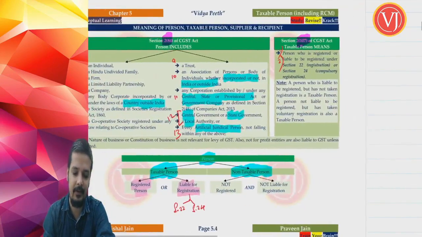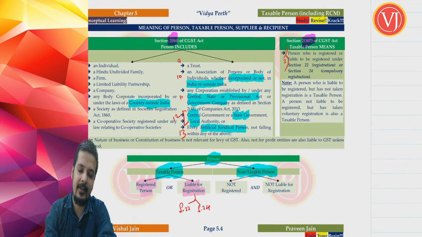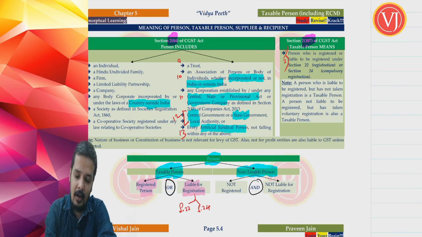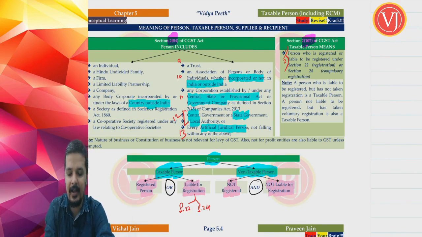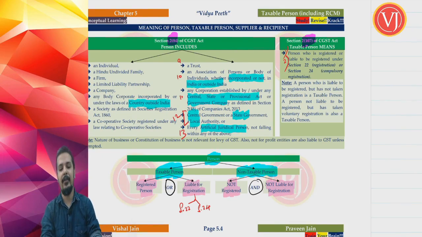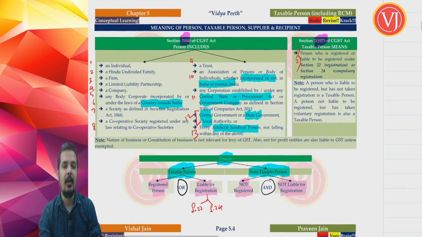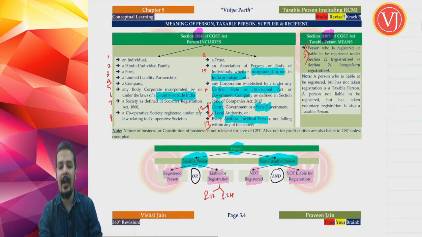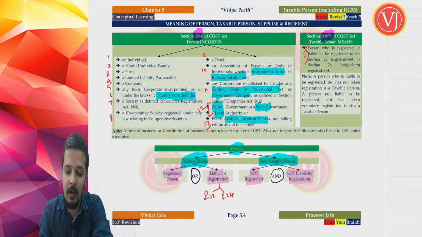Now, if you see the definition, a person can be categorized as taxable person and non-taxable person. When you talk about taxable person, it means a person who is registered or liable for registration under section 22 or 24. Non-taxable person means a person who is not registered and not liable for registration. Right, friends, here we have seen the definition of person as per section 2 clause 84 and taxable person under section 2 clause 107.